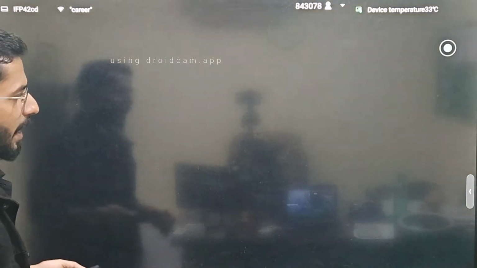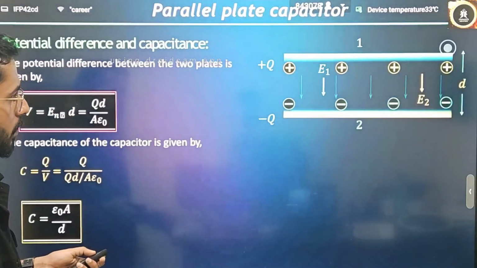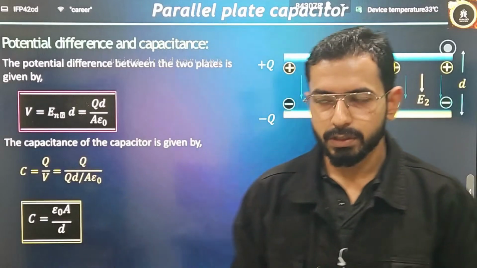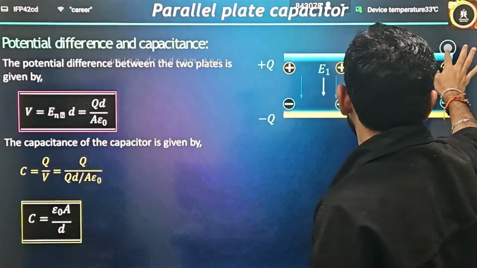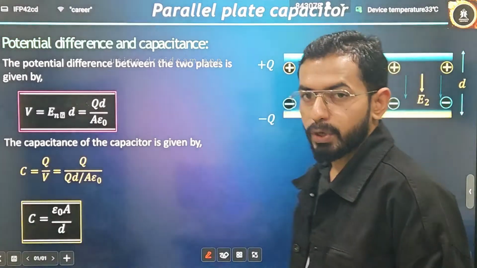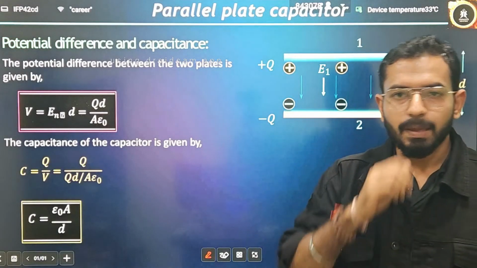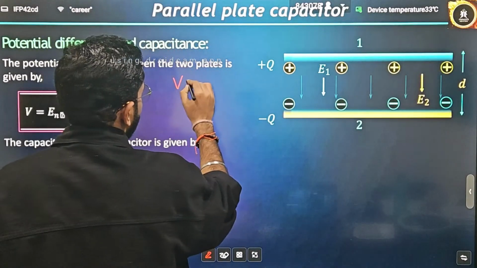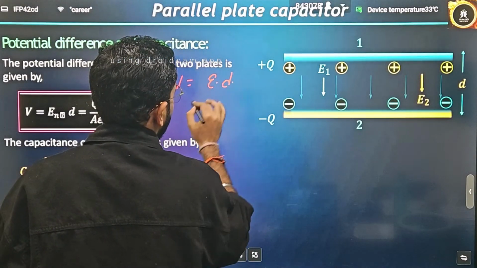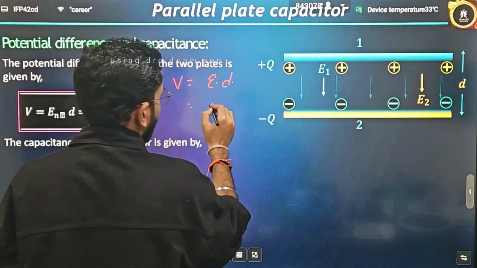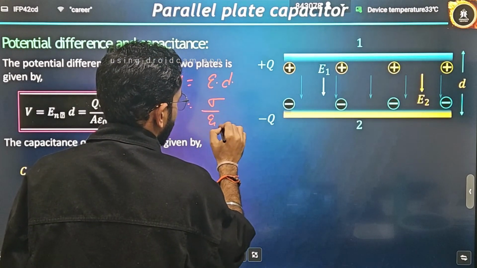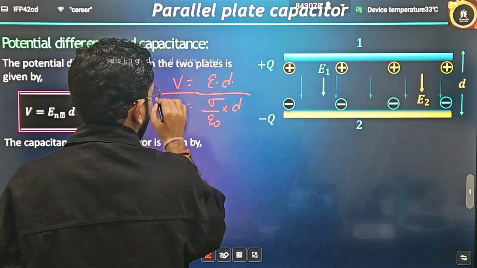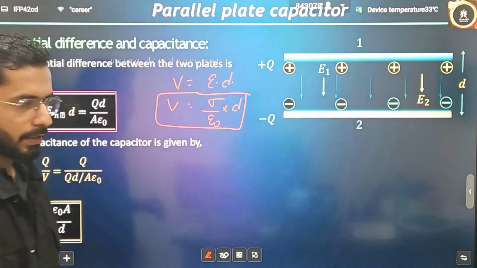And what is sigma? That is clear. Sigma is the surface charge distribution. Now, second thing, tell me what defines the potential difference between the parallel plates? Potential is written as E dot d. The electric field is sigma by epsilon naught, and the distance between the plates is d. So this will be your potential. Correct? Till now it is clear.